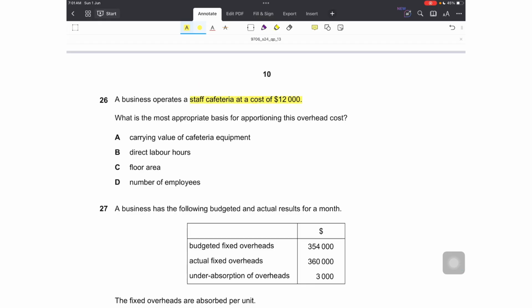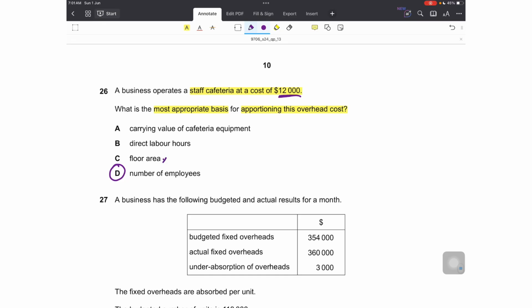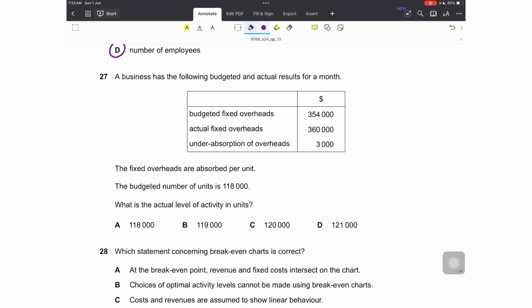A business operates a staff cafeteria at a cost of 12,000. What is the most appropriate basis for apportioning this overhead cost? Staff cafeteria cost, so any employee related cost, how should this be apportioned? The most suitable basis to apportion an employee related cost is number of employees. Floor area, no, that is usually used for building related expenses. Direct labor hours, again, no. Carrying value of cafeteria equipment, no. Number of employees is the most suitable always to apportion such overheads.